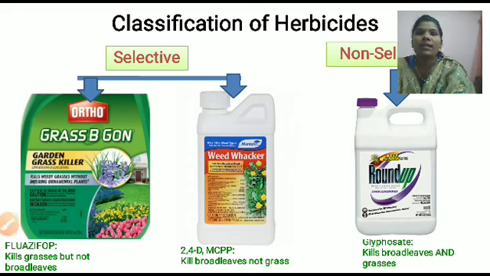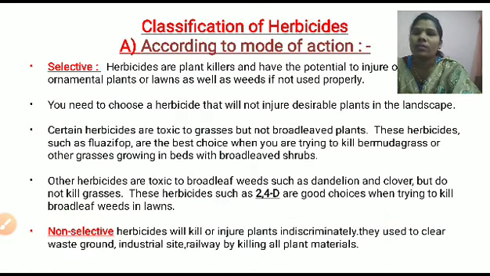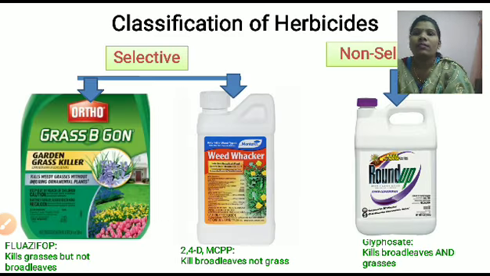Here we learn their classifications. What is the classification of the herbicides? There are two different classifications. The first classification is based on the mode of action. According to the mode of action, there are two types: the first is selective herbicides, and the second is non-selective herbicides.